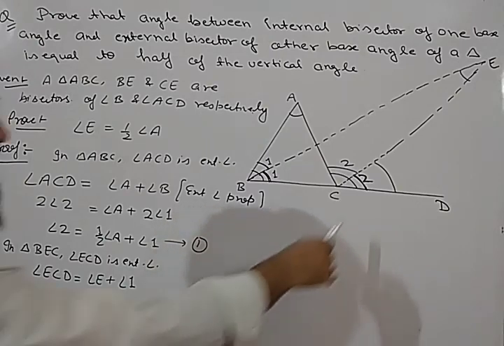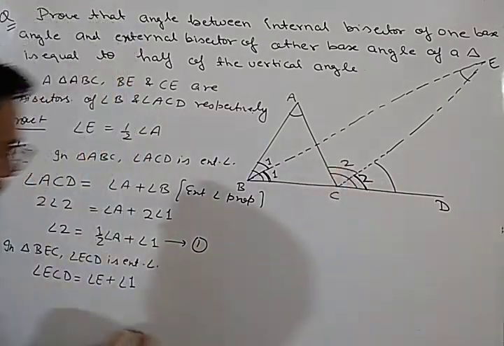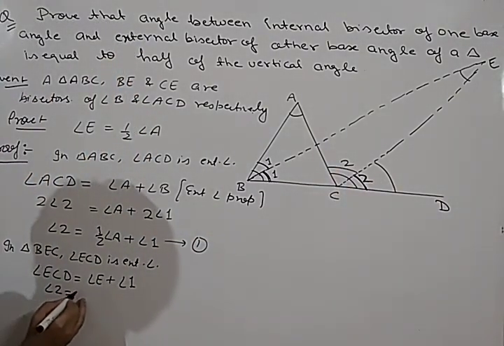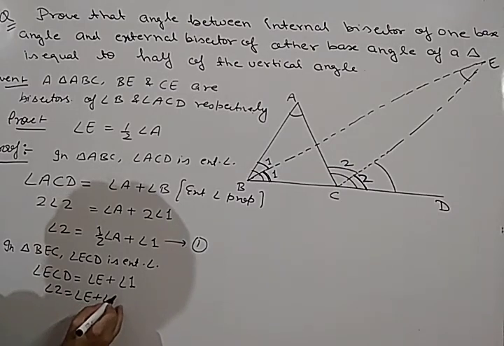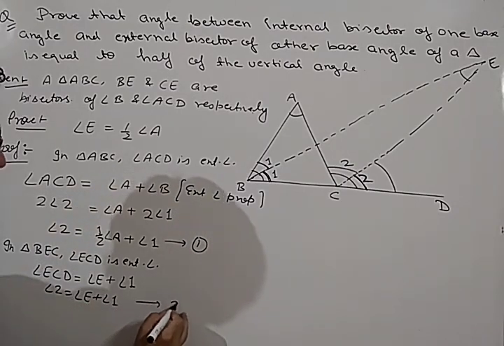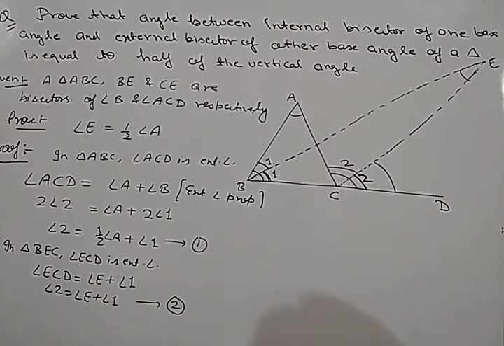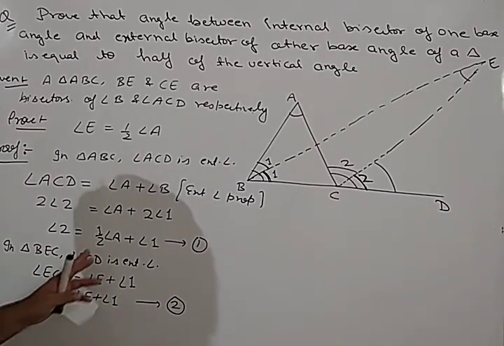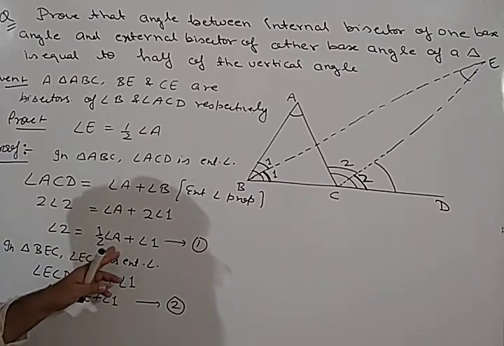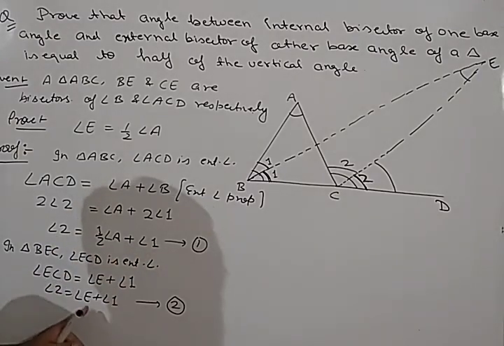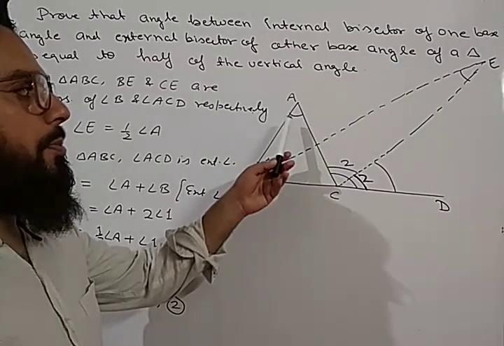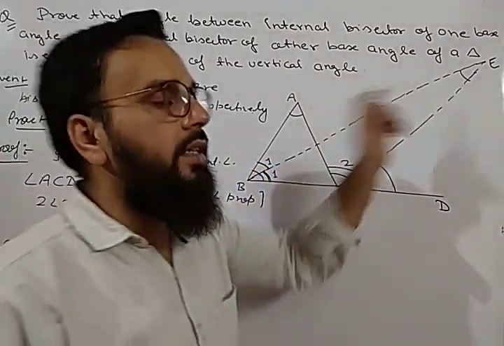And what is the value of angle ECD? It is 2. So we can put here angle 2 is equal to angle E plus angle 1. Now this is our equation number 2. Okay, got it? So we got both the equations. Angle 2 is equal to half angle A plus angle 1, and angle 2 is equal to angle E plus angle 1. But what do we have to obtain? We have to obtain the relation between angle A and angle E.